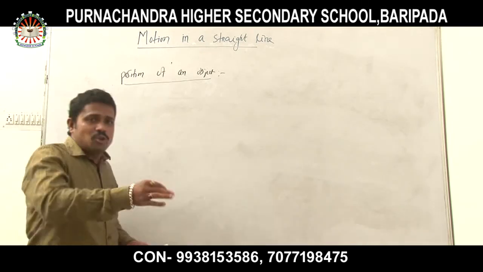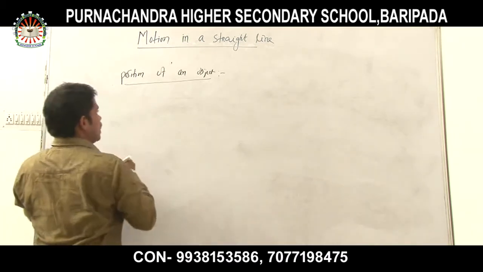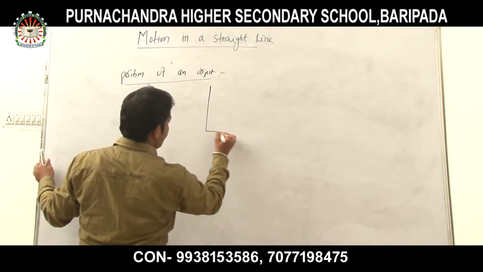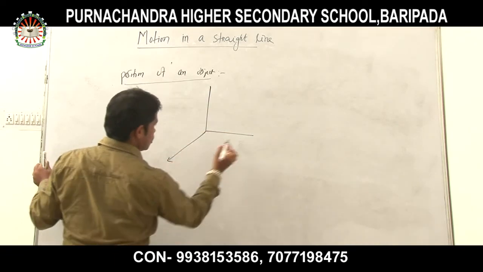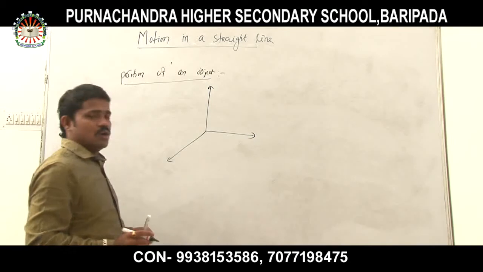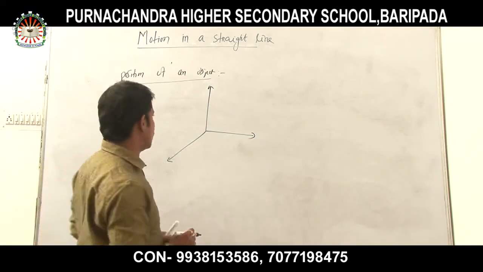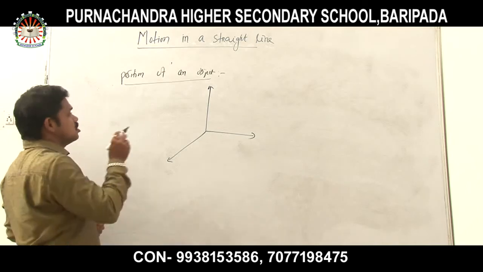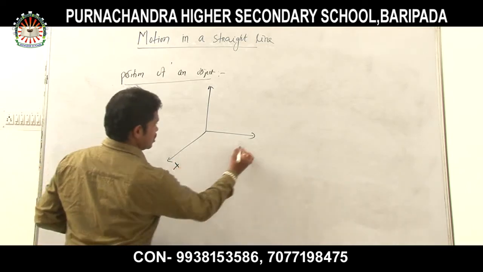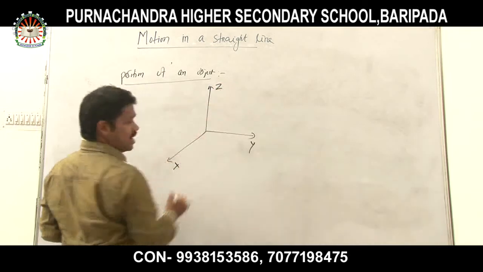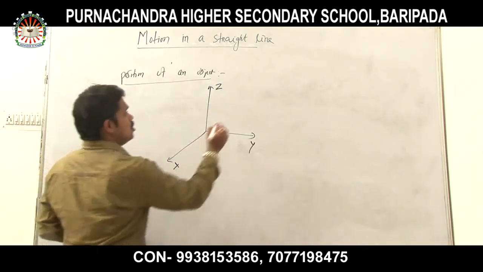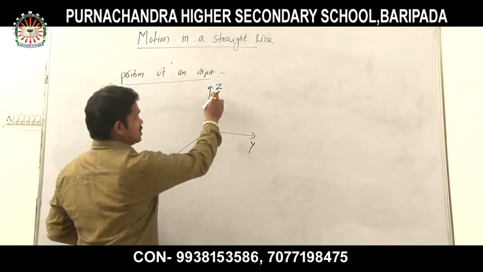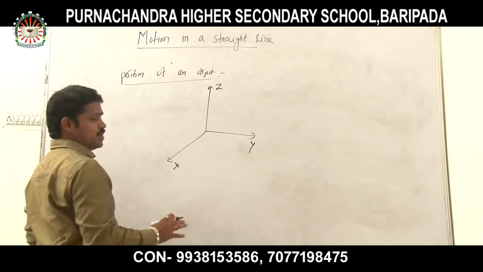As I told you just now, the position can be defined with the help of a coordinate system or a frame of reference. Clear, all of you? Now suppose this is your x, this is your y, this is your z. Now suppose the object is present. Look at this coordinate system very carefully.